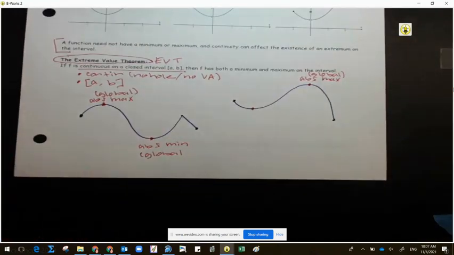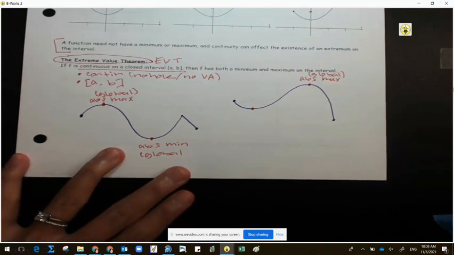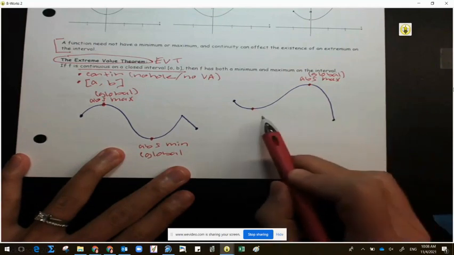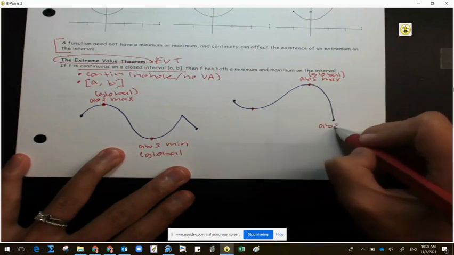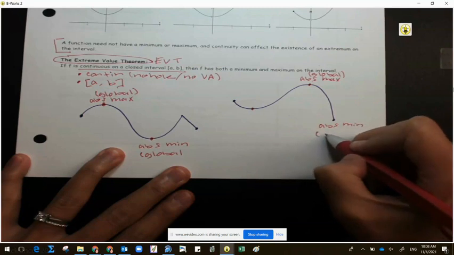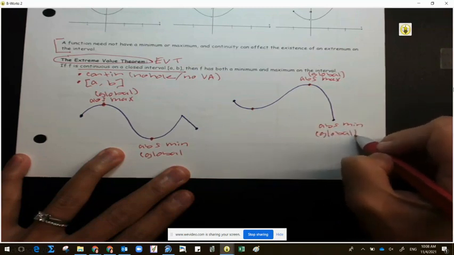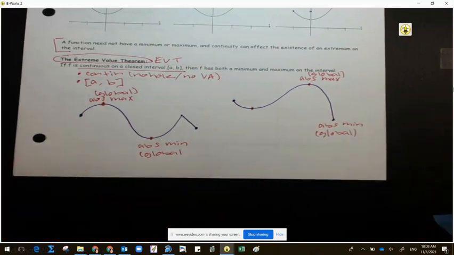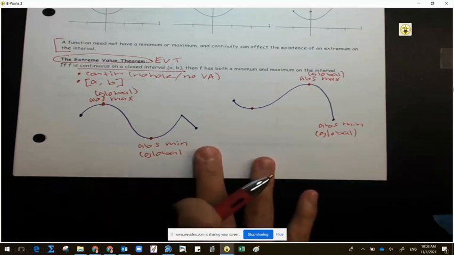Between 1, 2, 3, and 4, what is my absolute minimum? 4. That's lower than 2. So here's our absolute minimum. And there's a reason behind this. Your absolute minimum or maximum can be the endpoint. All right? Just keep that in mind. It can be the endpoint, because when I go to the next page, it cannot be the endpoint for the next vocabulary. Is everyone good on that?